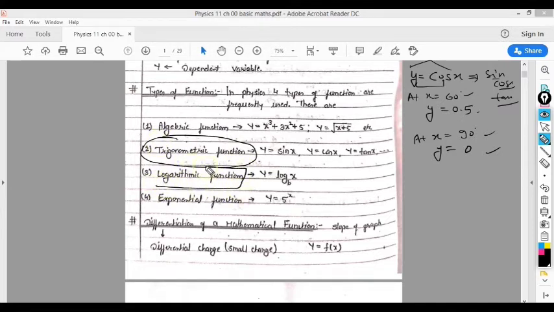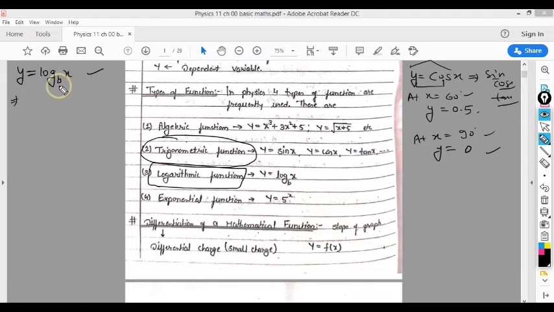The third thing we have to understand is called the logarithmic function. Now log is new for you because you haven't studied it in your lower standard classes. So here you will learn about log x, the logarithmic function, as well. Right now we will talk about the basic formula only, but with the passage of time I will tell you about their actual meaning in a detailed way also.